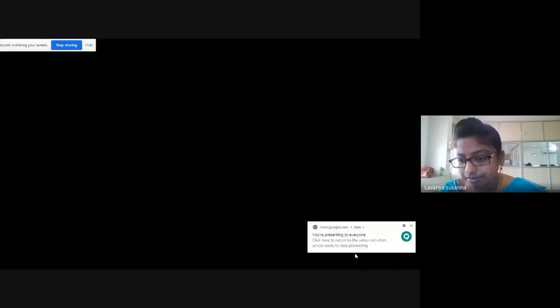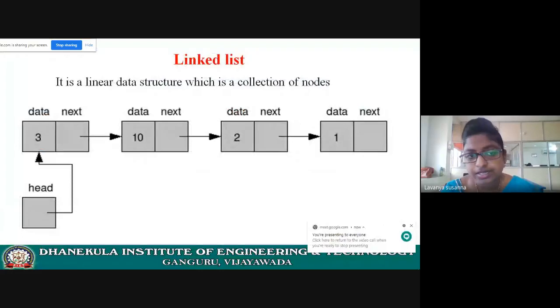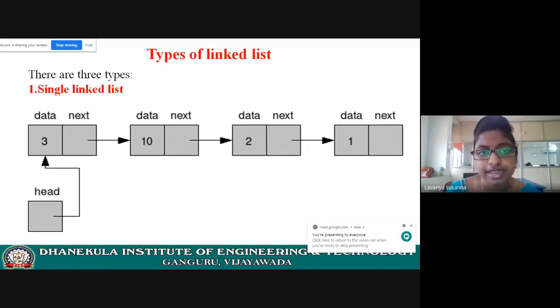Okay. I hope you understood. Next, see here. This is the linked list. Let us see the different types of linked list. There are three types of linked list. Listen carefully. The first one is single linked list.